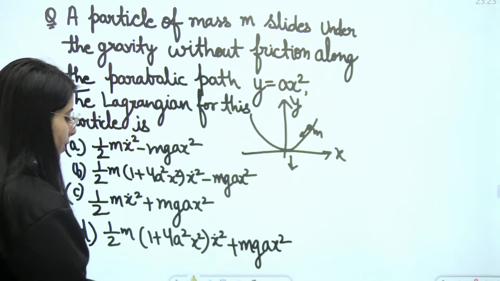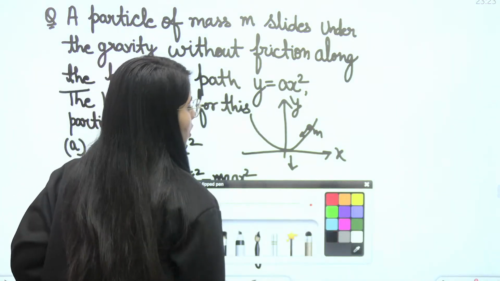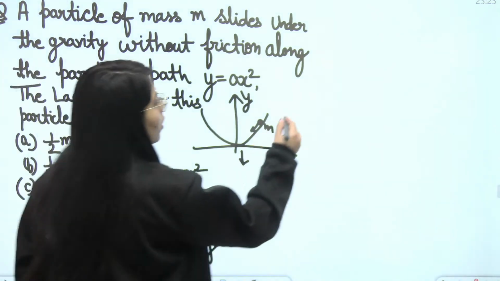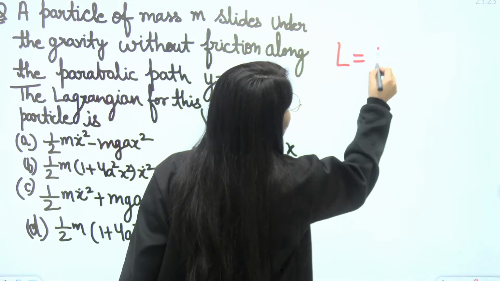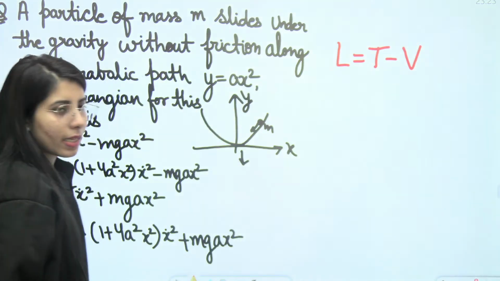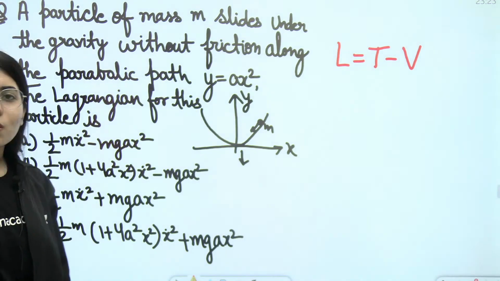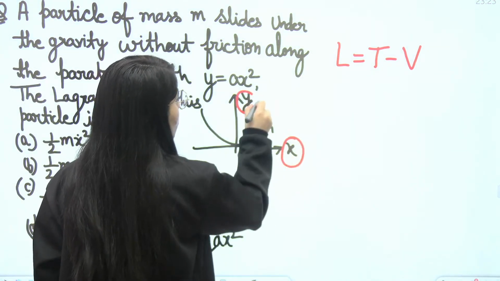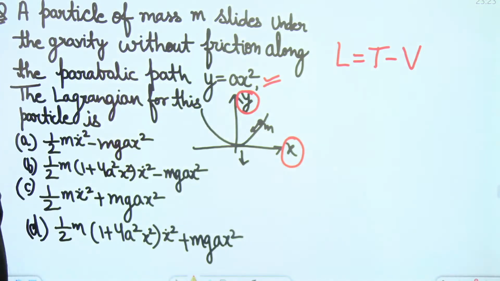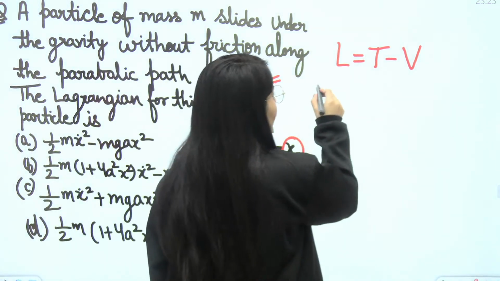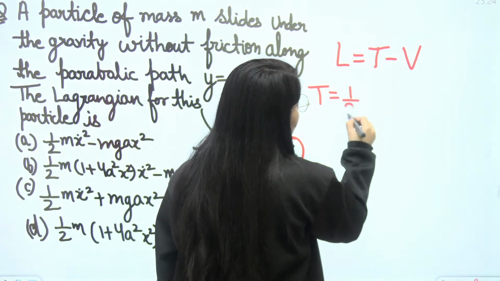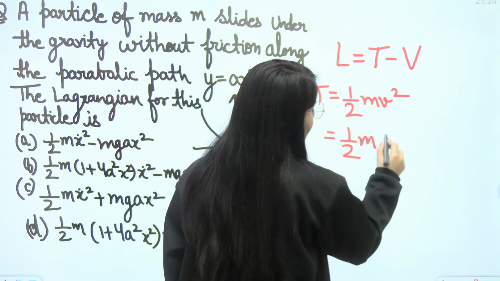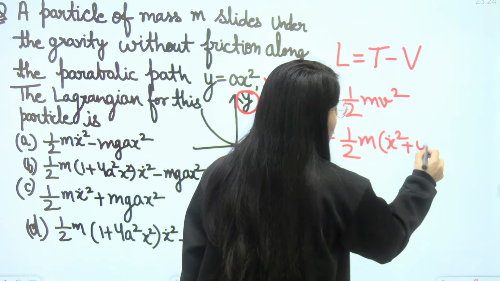Now, we all know in general what the Lagrangian is. Lagrangian is L is equal to T minus V, clear? Where T is the kinetic energy and V is the potential energy. Here they have given us the expression in terms of x and y coordinates. So we need to know that the kinetic energy in general is half mv square, or in terms of x and y coordinates it is half m (x dot square plus y dot square).